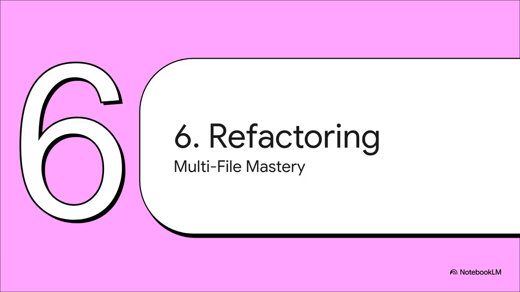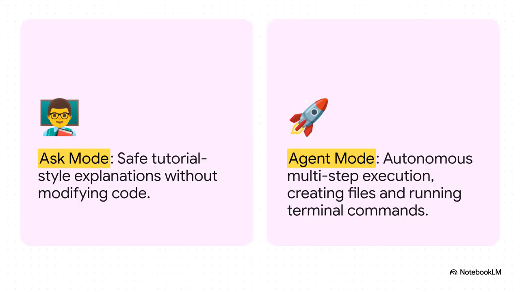All right, final section. Section 6, Mastering Multi-File Refactoring. Knowing exactly when to switch between safely asking questions and letting an agent autonomously execute is the real secret to keeping your codebase pristine. So Ask Mode acts like a safe, sandbox tutorial space. It explains things without touching a single line of your actual code, but for massive, repository-wide, multi-file refactoring, that's when you switch into agent mode using a tool like Claude Code. This is where you unlock autonomous, multi-step execution.